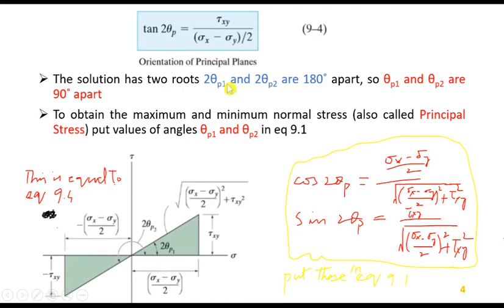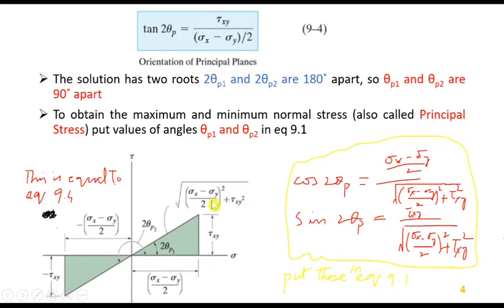To put in the value of theta p, a convenient way is to draw a triangle, and from this right angle triangle, find the values of cos 2 theta p and sin 2 theta p.